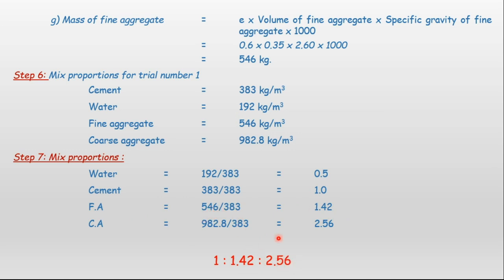If we multiply the cement value by 2.56, we find the total quantity of coarse aggregate used in the mixed proportion. So M20 grade of concrete has a 1 is to 1.42 is to 2.56 mixed proportion.